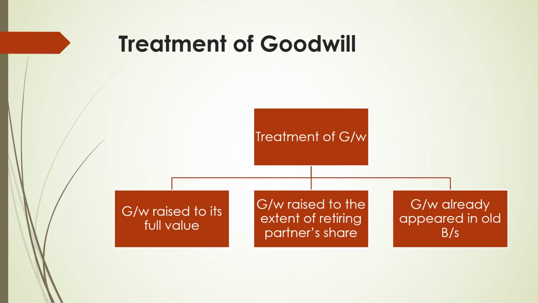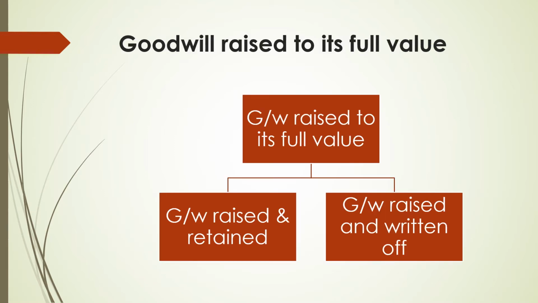First, goodwill raised to its full value. Second, goodwill raised to the extent of retiring partner's share. And third, goodwill already appeared in old balance sheet. Let's see the first method, goodwill raised to its full value.